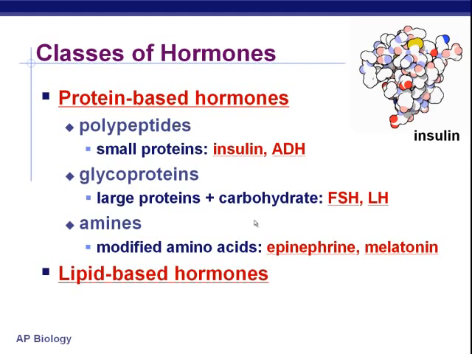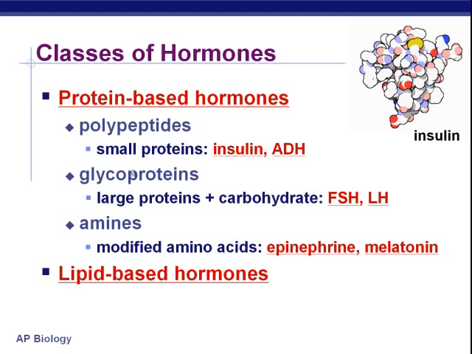I would maybe take this time to review this term called glycoprotein. If you'll remember, we talked about proteins that have a carbohydrate stuck to them. That's what the glyco means. That carbohydrate is very often an oligosaccharide, not as big as a polysaccharide, but bigger than a monosaccharide. You might want to remember that term just because it pops up in several places.